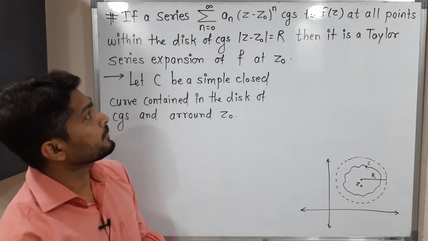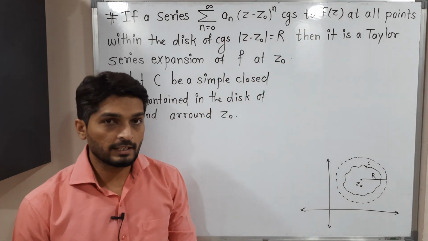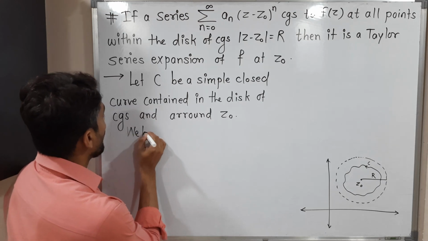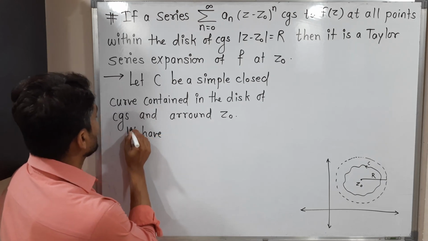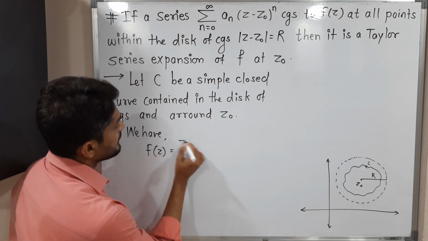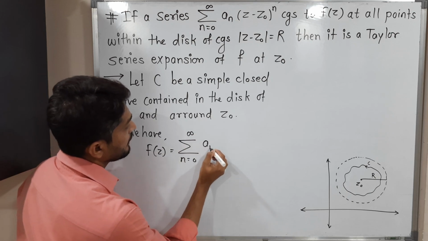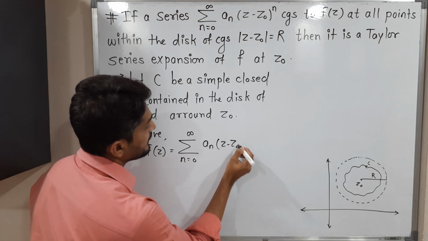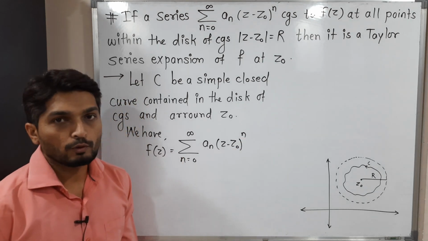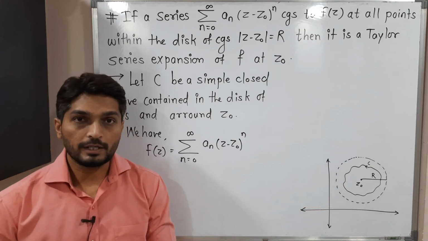What is the given information? That the power series converges to f of z. This is a given thing, so therefore I can write that the series converges to f of z. So simply we can write f of z is equal to summation n running from 0 to infinity a_n (z minus z naught) raised to n, right? It converges to f of z, so both of them are equal for each point inside the disk of convergence, right?